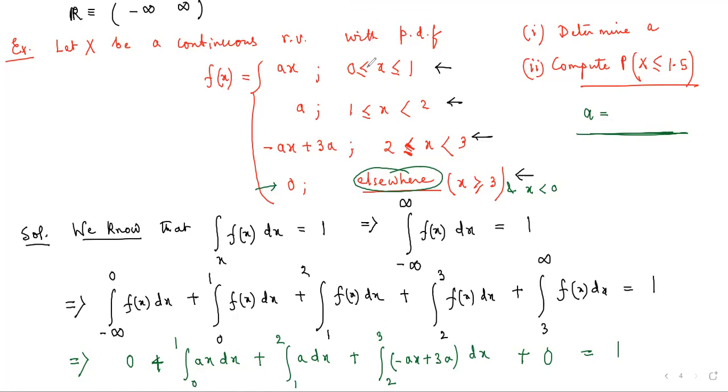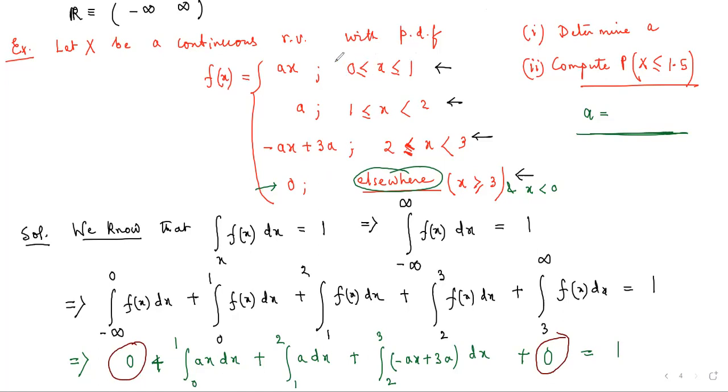These two portions I have written because in these regions the probability, the functional value, is actually 0, which is written from this last part. That is, when x is less than 0, the probability is 0. When x is greater than or equal to 3, then also the probability is 0. The remaining portions have been written from the other 3 parts.